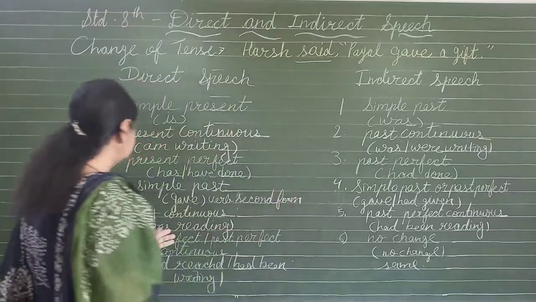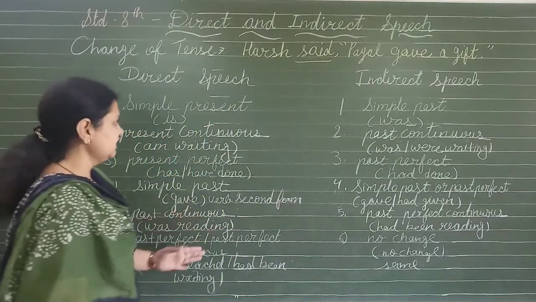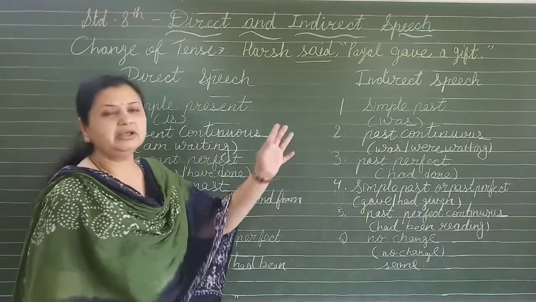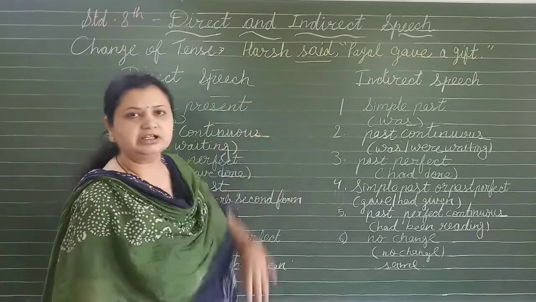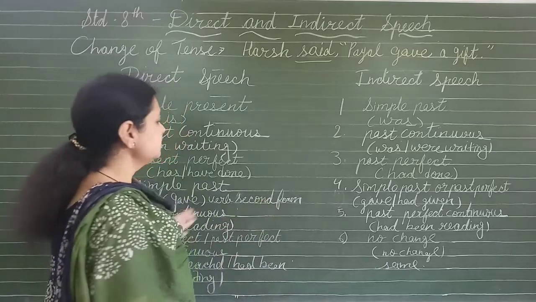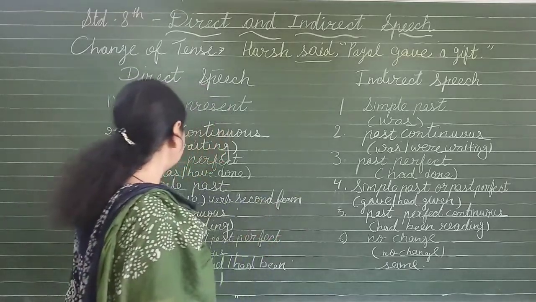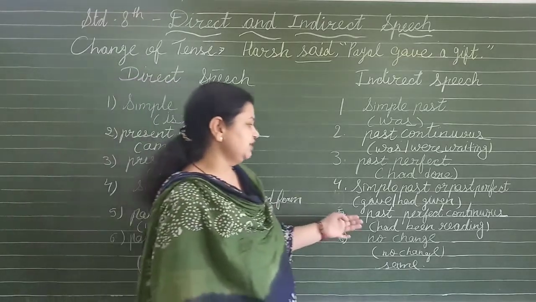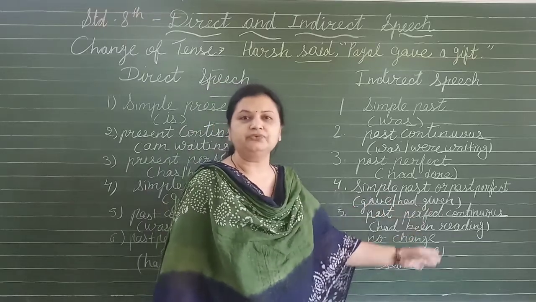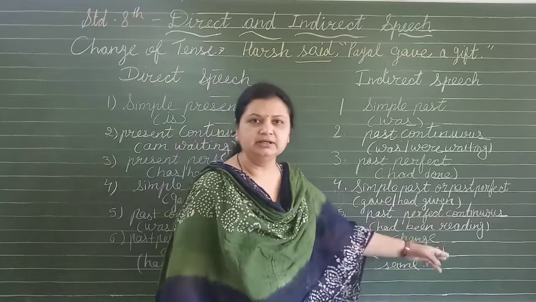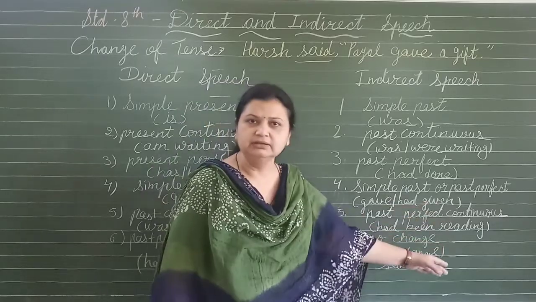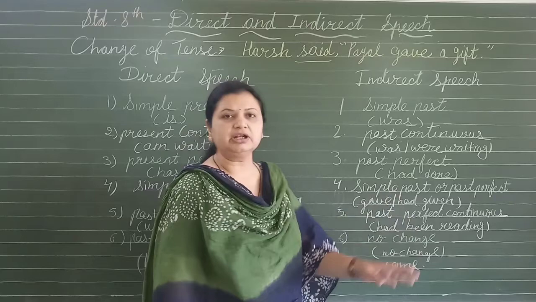Okay. See next. Past continuous tense. Payal was giving a gift. Hari said that Payal was giving a gift. Now what will be changed? Past continuous will be changed into past perfect continuous tense. Had been reading, had been giving, okay, had been, whatever.